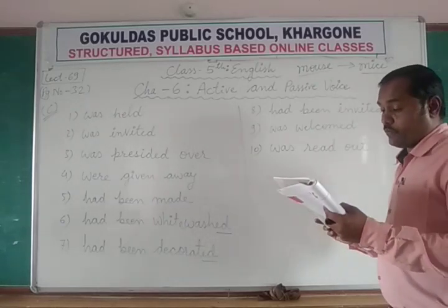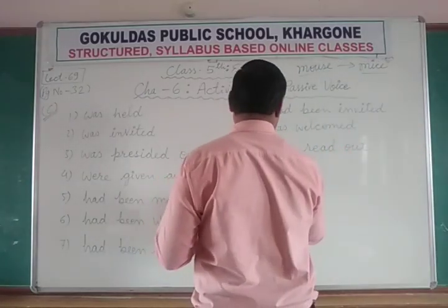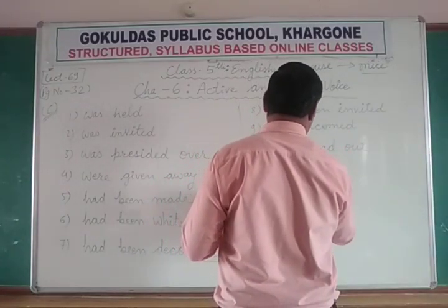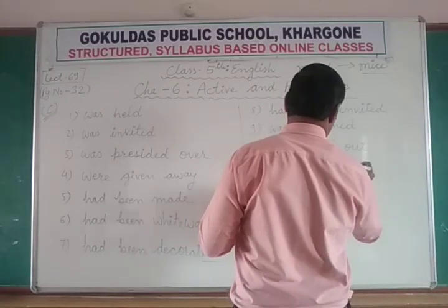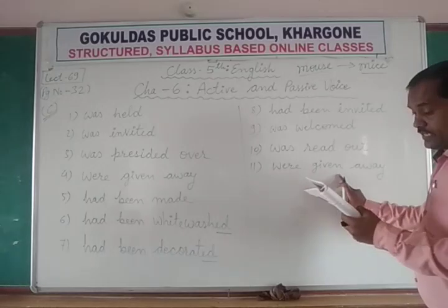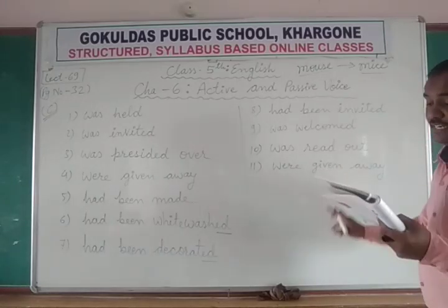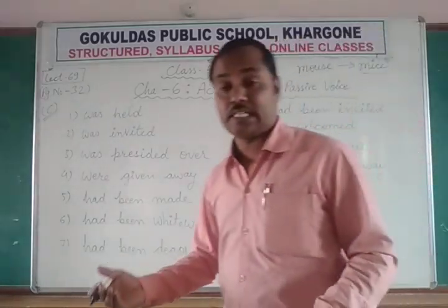Prizes were given away by the chief guest. Prizes were given away by the chief guest to meritorious students and sport persons.